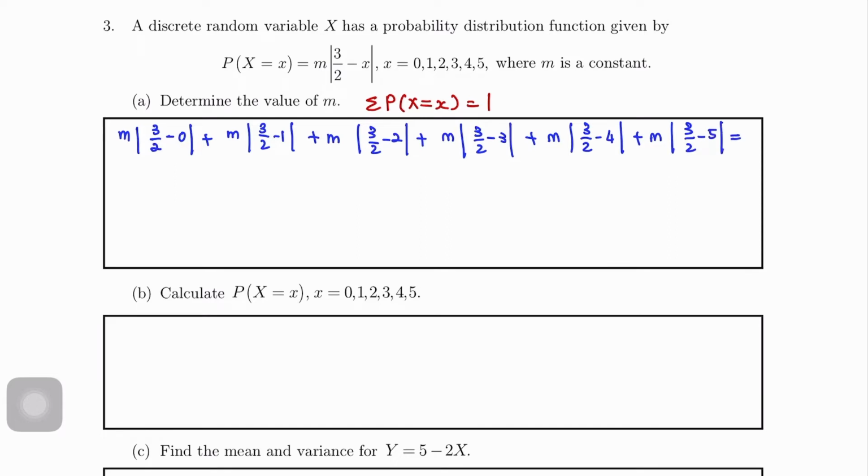Okay, equal 1. Semua ni equal 1. Then selesaikan 3 over 2m plus 1 over 2m plus 1 over 2m, okay, sorry saya betulkan sikit, plus 1 over 2m plus 3 over 2m plus 5 over 2m plus 7 over 2m equals to 1. So we'll get m equals to 1 over 10.